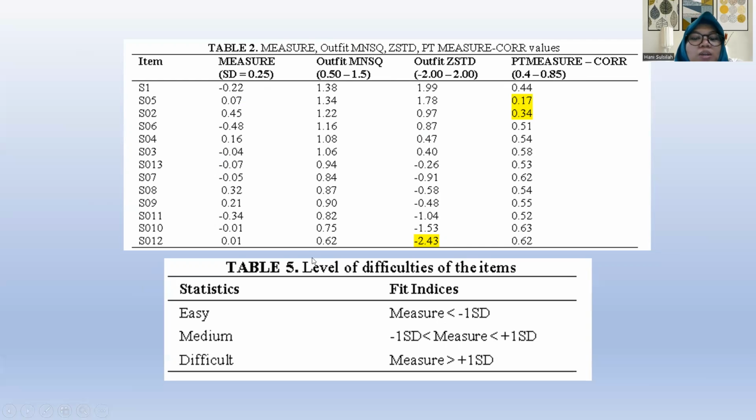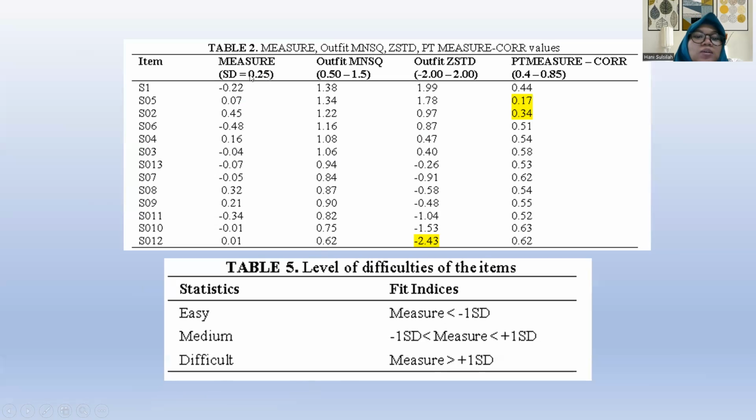Next, we can see the level of difficulty of the items. We can compare the measure with the standard deviation: the easy item is less than mean minus 0.25, the medium is between minus 0.25 until positive 0.25, and difficult is more than plus 0.25.